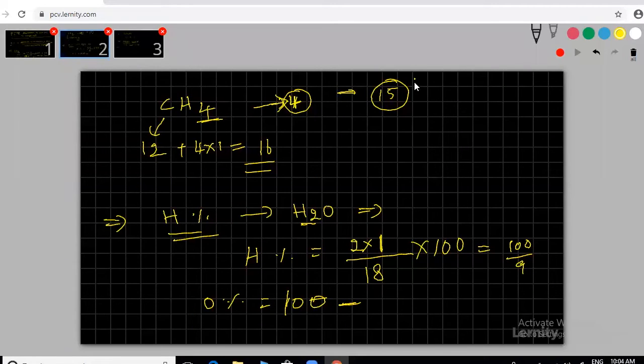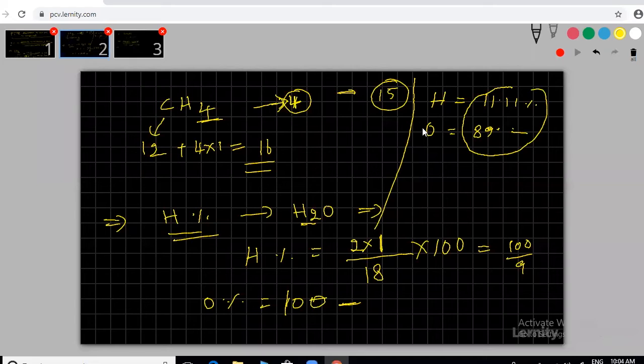But experimentally, in our hand, we have the hydrogen percentage. How much did you get, sir? Here, 11 point something, 11%. And oxygen, how much? I think 89 or 88, 89 point something. Okay, doesn't matter, whatever that value is. They will give percentages, then you need to find out the formula of water.